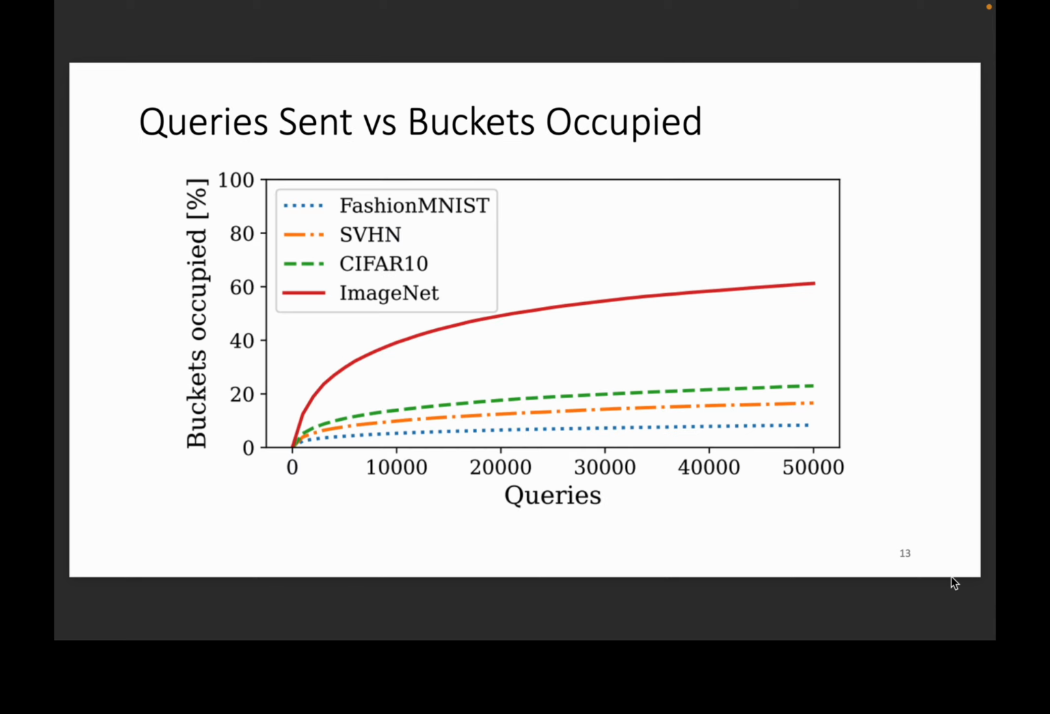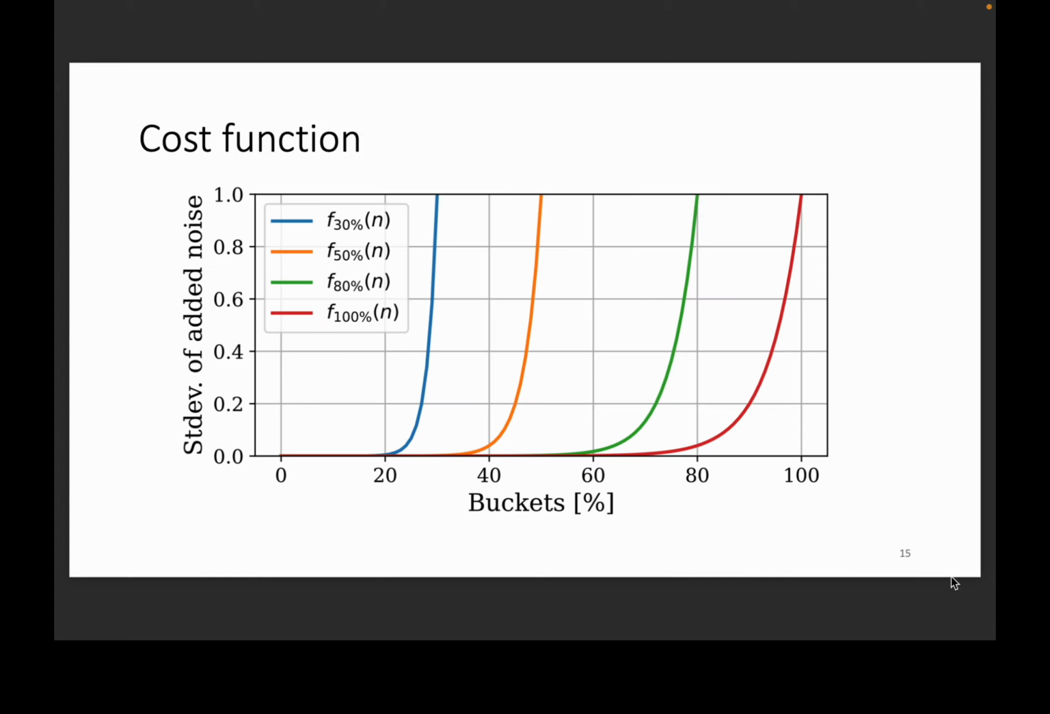For each user, we monitor the number of unique hash buckets occupied by their queries. Here we can see the percentage of unique buckets occupied in relation to the number of queries sent from a different dataset. For legitimate users, represented as querying from CIFAR10, FMNIST, SVHN datasets, the number of buckets occupied quickly saturates. For the attacker, however, who queries from a diverse dataset, such as ImageNet, the number of buckets occupied grows quickly and saturates slowly.